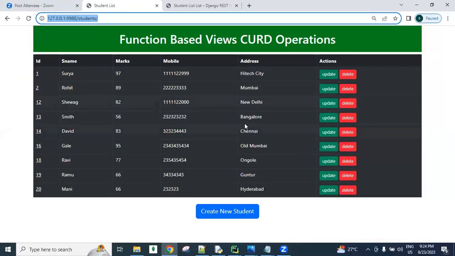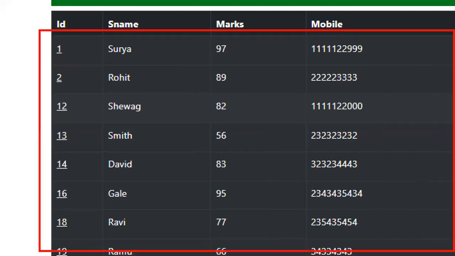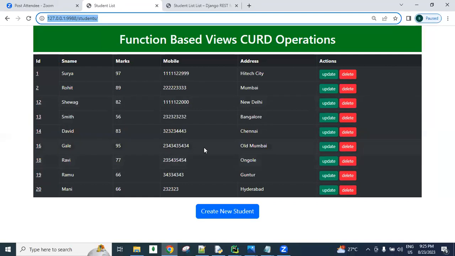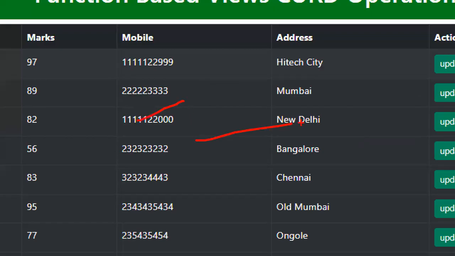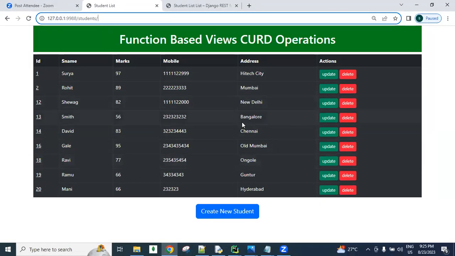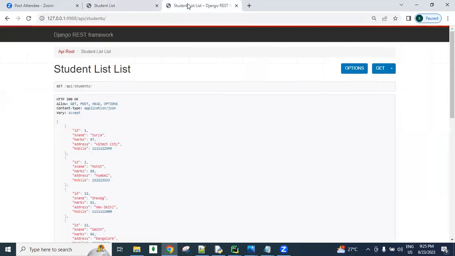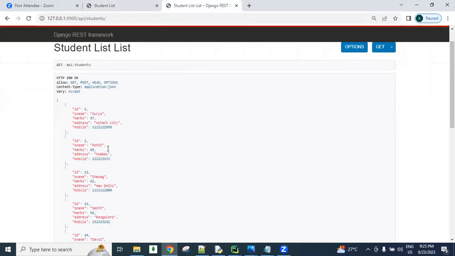All these records are available in my database tables. I accessed all this data and displayed it here using Django. So in Django, we used HTML, CSS, Bootstrap, all the UI technologies and template knowledge, and designed it. But in Django REST framework, no need to do like that. We can directly get and display.